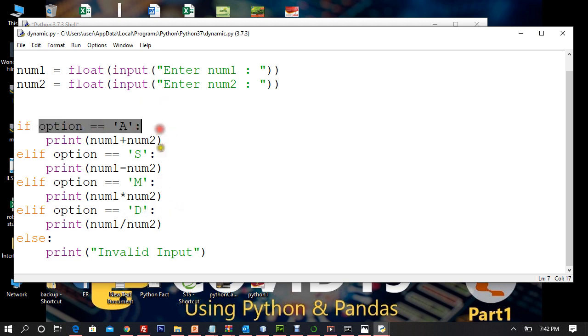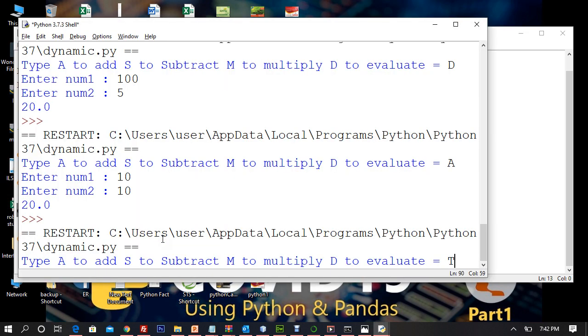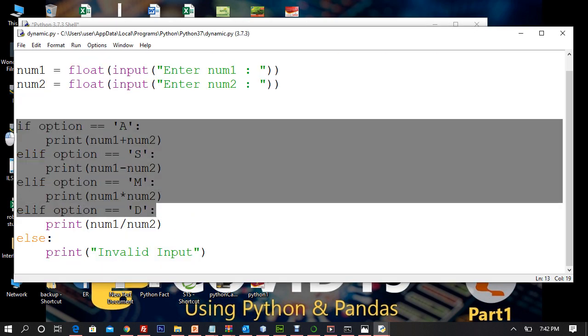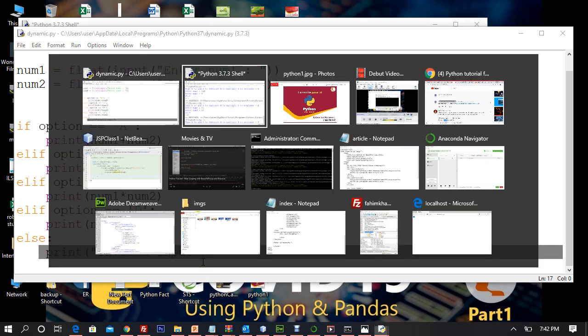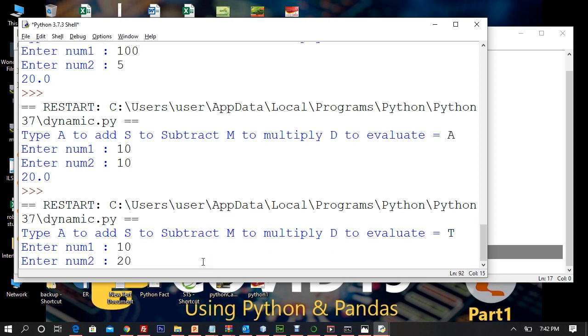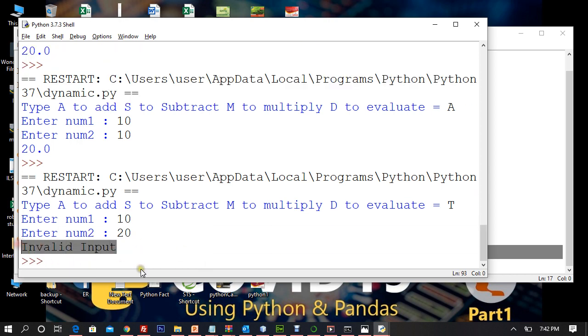Is option A? No. Go on, check. Is option S? No. Is option M? No. Is option D? No. Then what is that? You cannot type all the words, right? You can type only the possible words that you are going to take. If it doesn't match with them, else is going to be executed. You are going to get invalid input. So I'll say 10, 20. You can see it doesn't matter what you type, you still get invalid.